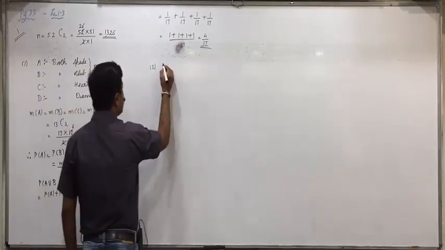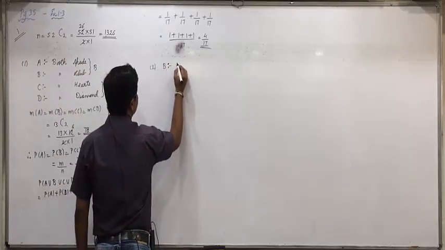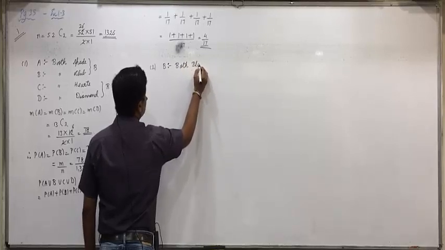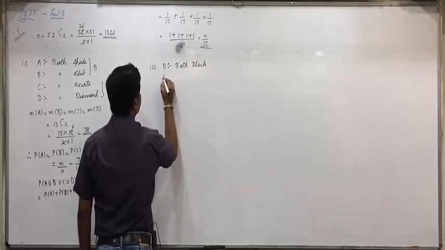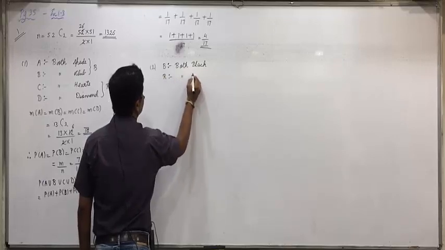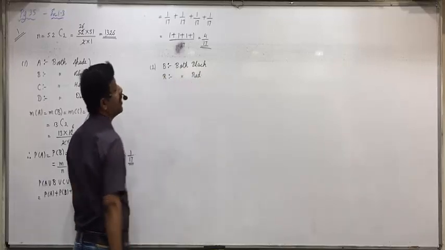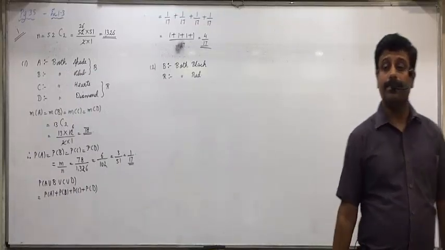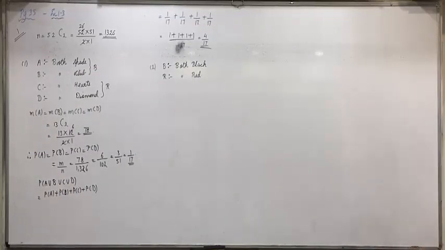So let event B be the event that both the cards are black. Let event R be the event that both the cards are red.